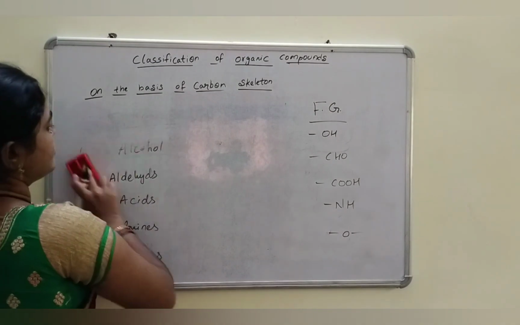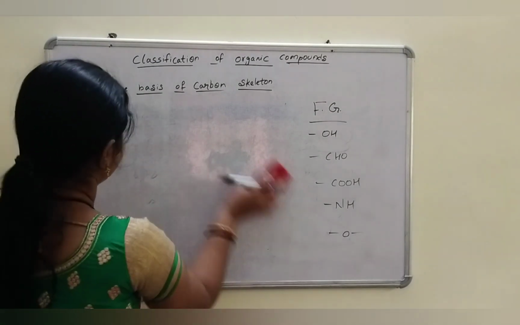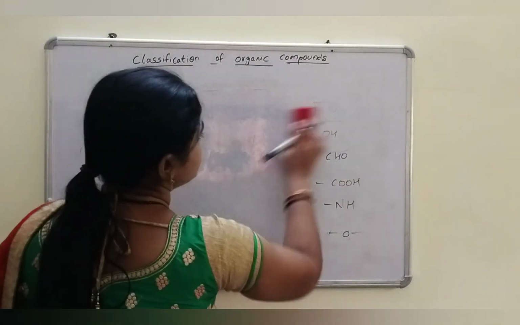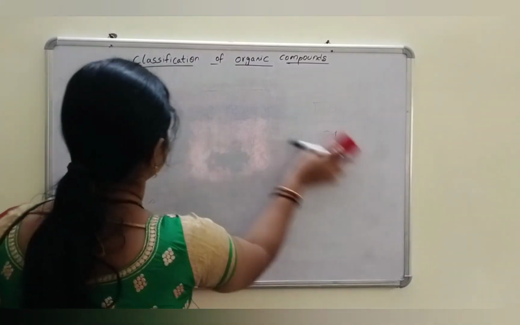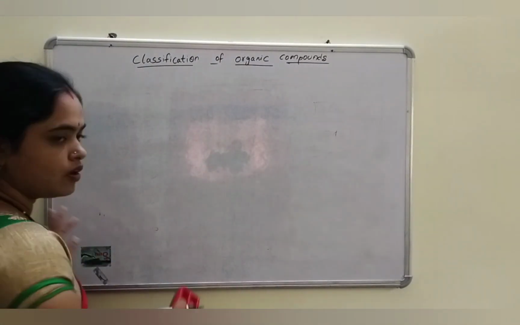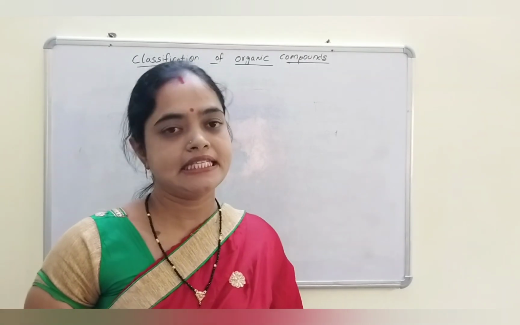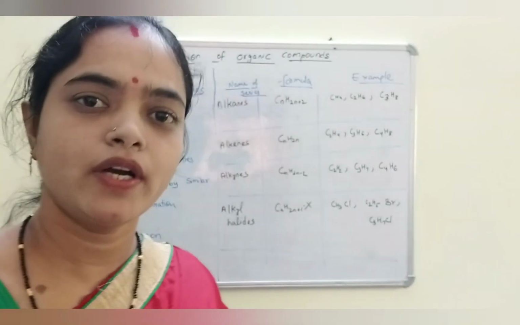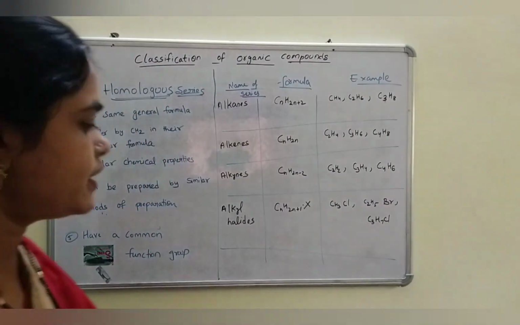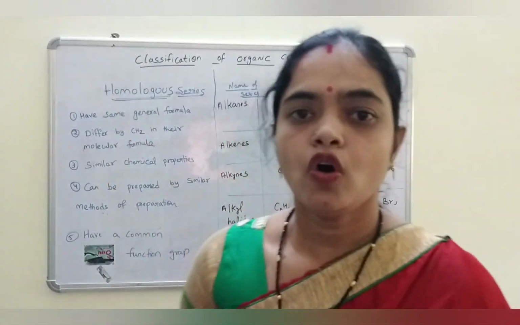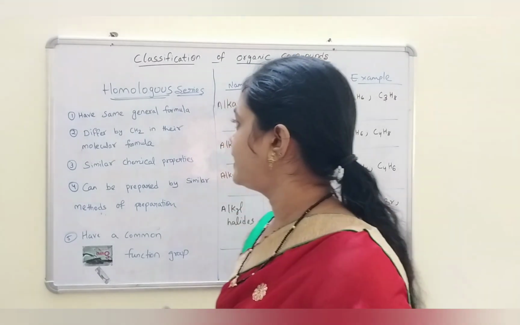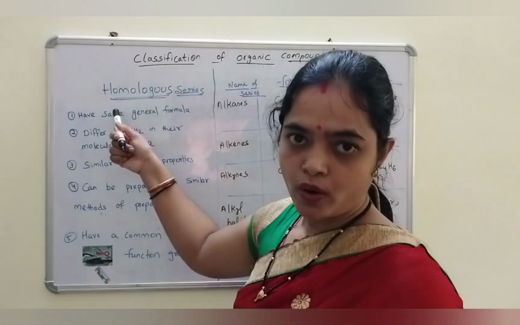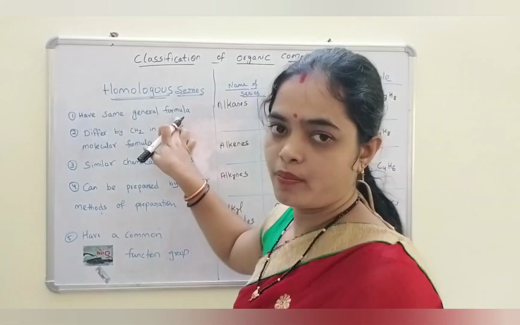And the last of this classification is homologous series. What is homologous series? Homologous series can be defined as a group of compounds that have the same general formula.